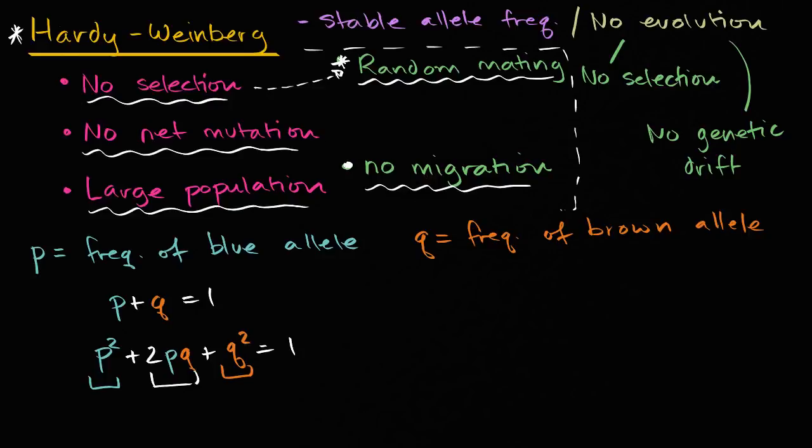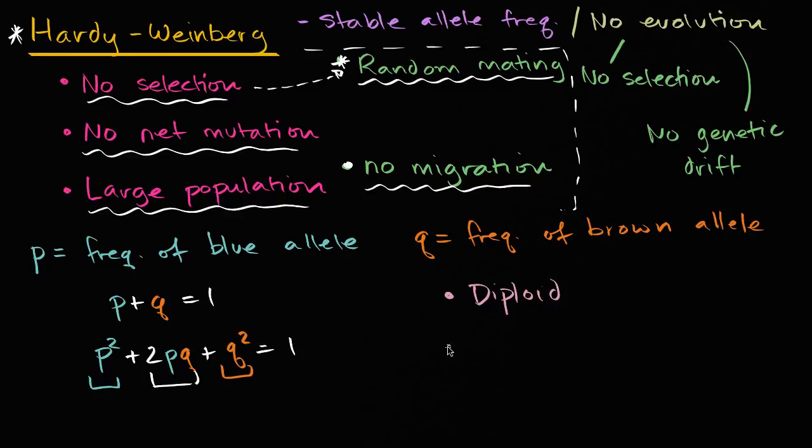Now, if we want to go even further than that, sometimes you will hear these types of things mentioned, although I just mentioned the 5 mainstream things, which all boil down to stable allele frequency, no evolution, no selection, no genetic drift. But sometimes we are assuming that we are dealing with diploid organisms, that you're getting one set of chromosomes from your mom, one set of chromosomes from your dad, or one version of an allele from your mom, one version of an allele from your dad. And you might say, well, how can you be other than diploid? Well, there are tetraploid populations, especially this can happen in plants, where you could get two sets of chromosomes from your mom, two sets of chromosomes from your dad.